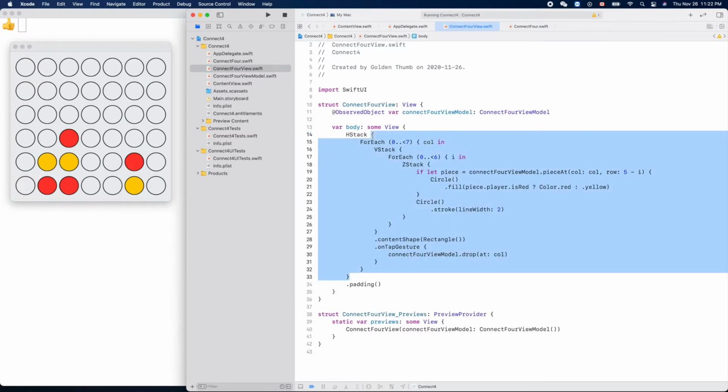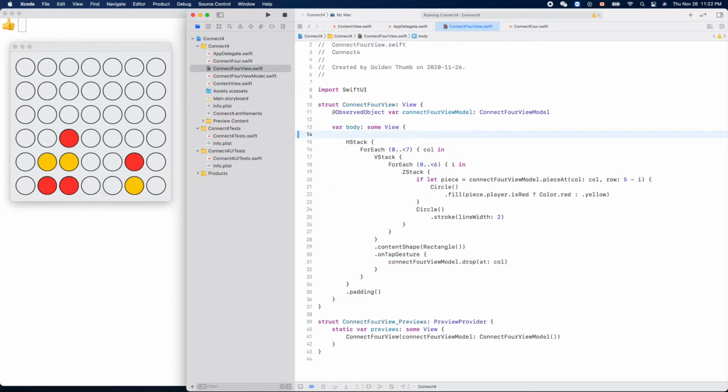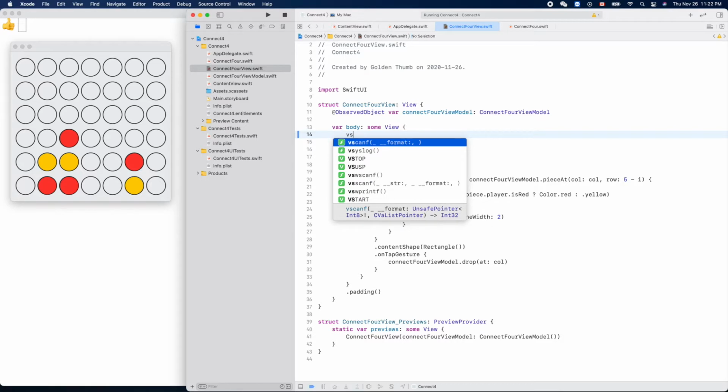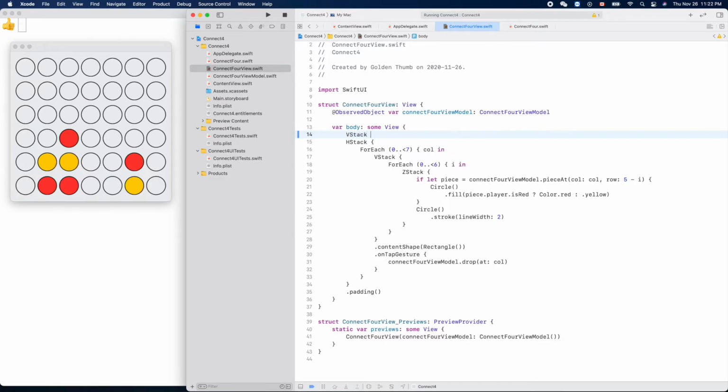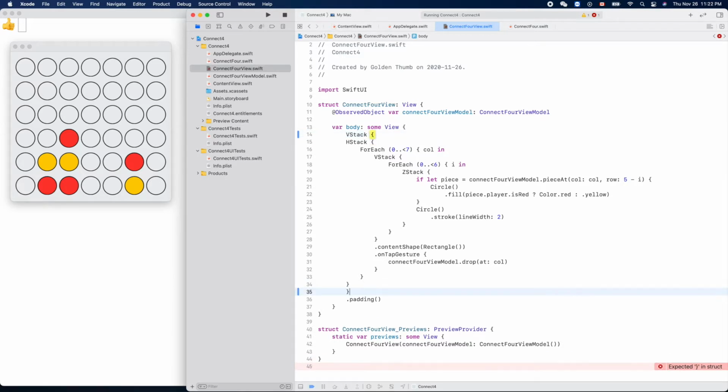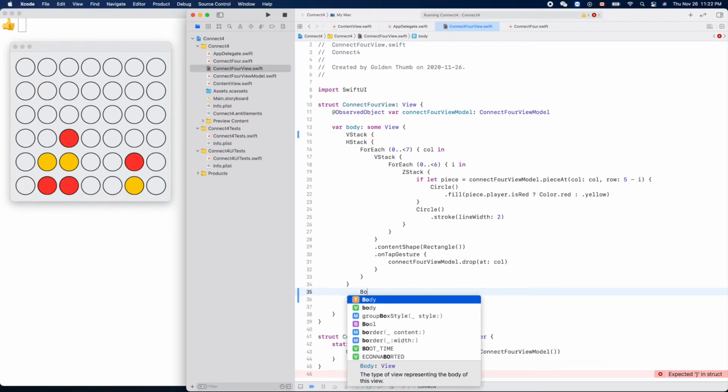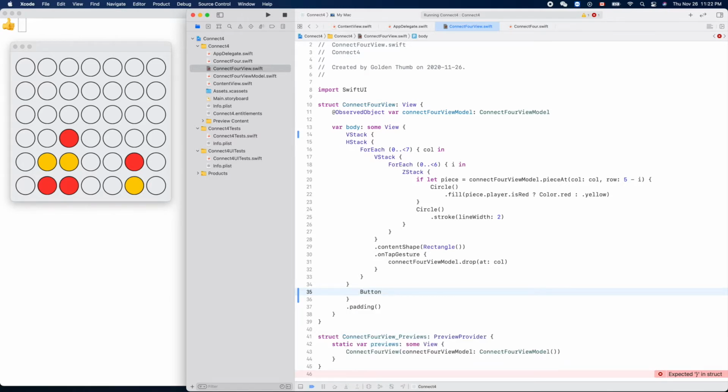Okay, so it means we need another VStack, vertical stack. Put it here, and let's add a button. Button, okay.